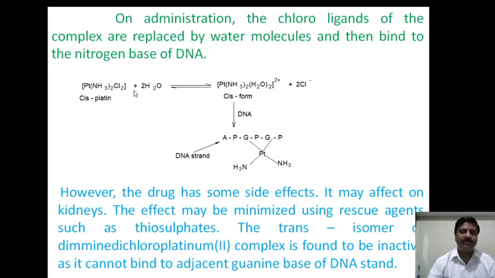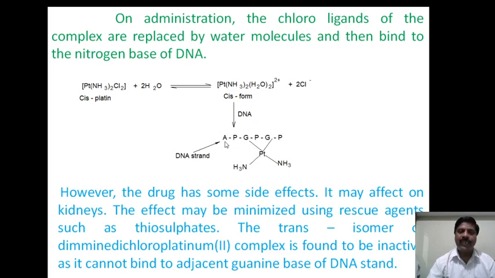This is cisplatin. It reacts with water present in the body, undergoes ionization, and diammineplatinum(II) is formed, which is the cis form.